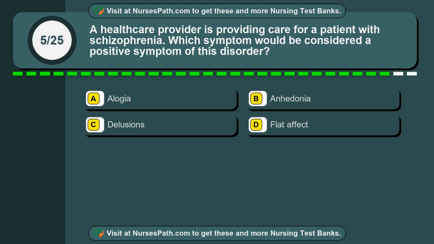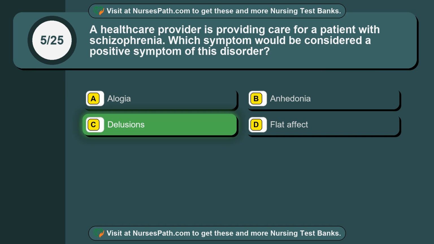Question 5. A healthcare provider is providing care for a patient with schizophrenia. Which symptom would be considered a positive symptom of this disorder? Option A. Euphoria. Option B. Anhedonia. Option C. Delusions. Option D. Flat affect. The correct answer is option C.